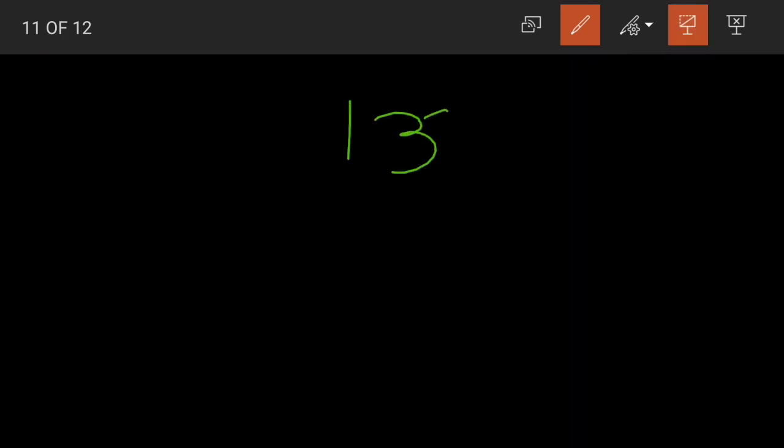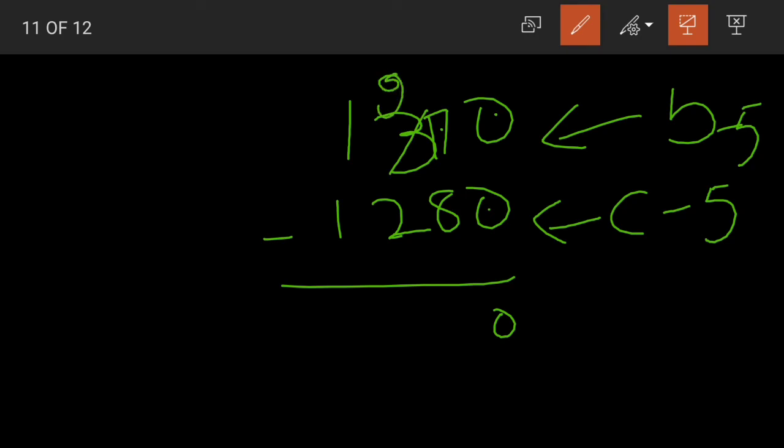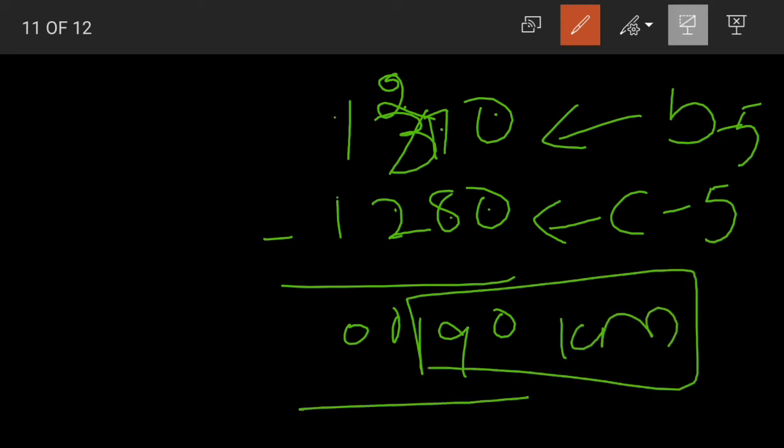Now we will find the difference. 1370 minus 1280. Now this is the distance travelled by bike in 5 hours and this is the distance travelled by car in 5 hours. If you find out the difference, 0, 7 minus 8 is not possible, borrowing. 17 minus 8, 9, 2 minus 2, 0, 1 minus 1, 0. What is the answer, children? 90 kilometers.